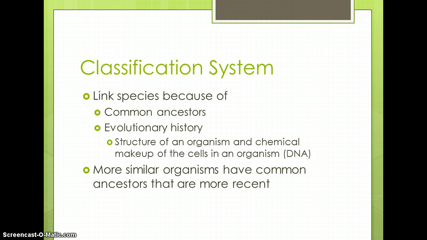This means that as species adapt, they may change how they look or how they behave. Scientists look more closely at species characteristics to identify things that they have in common, and they link species to ancestors they may have shared before the adaptation. In other words, they go back before the species adapted and look at the bone structure or the makeup in the cells, and they can determine if they came from the same origin, the same species.